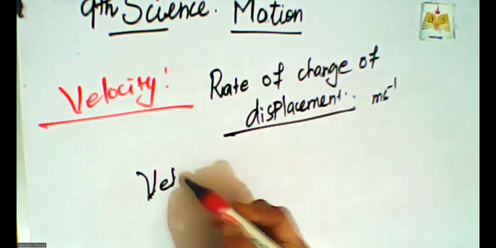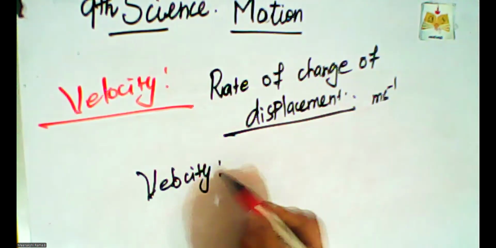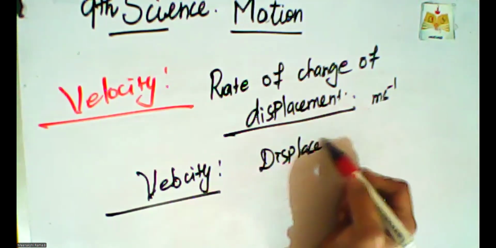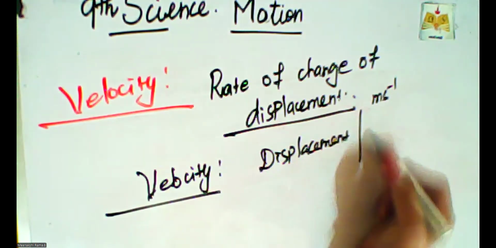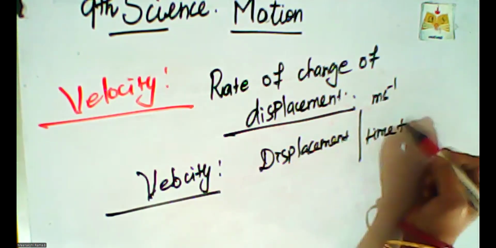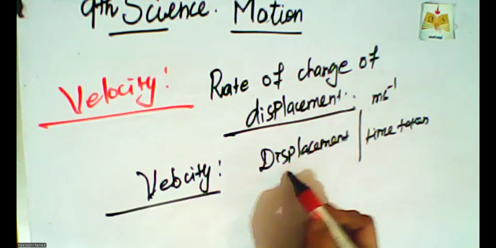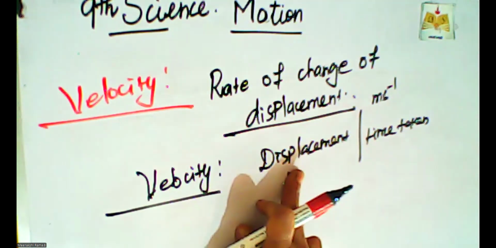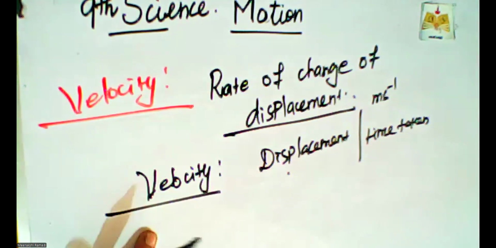The formula of velocity is displacement by time taken. We already studied the concept of displacement and distance, so with the help of displacement, we can find out the velocity of those vehicles. The next concept is